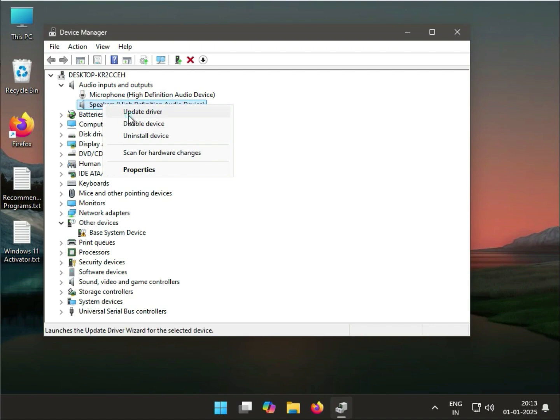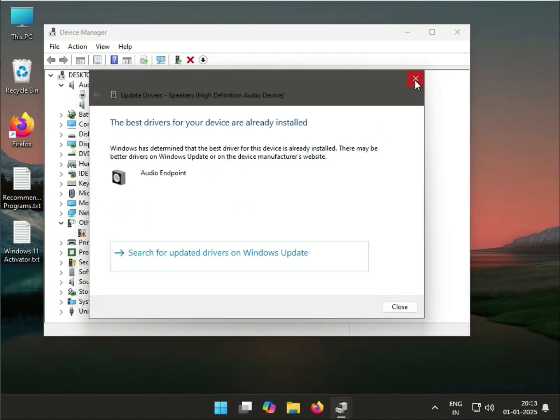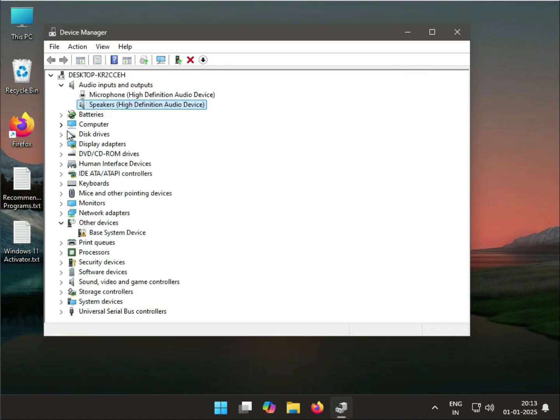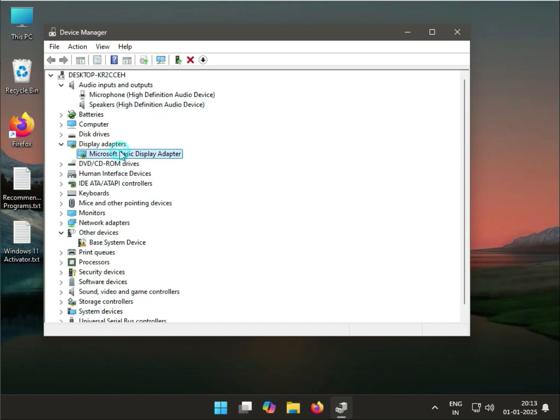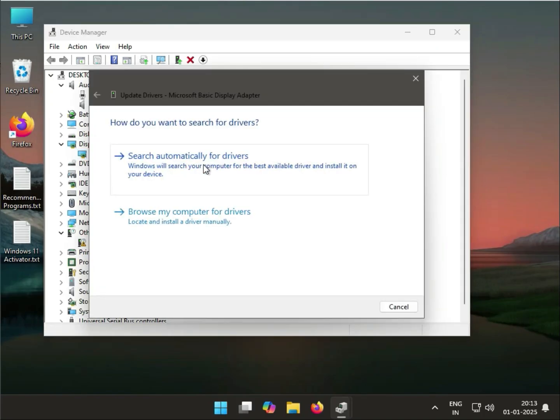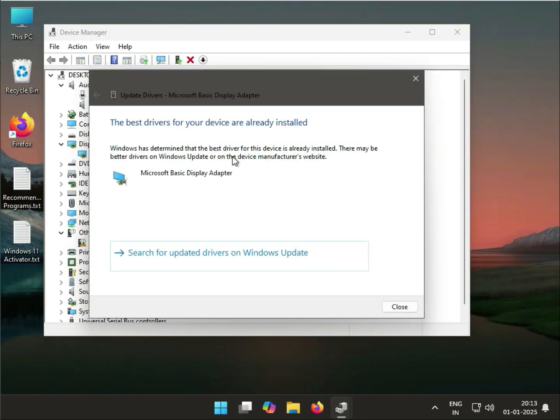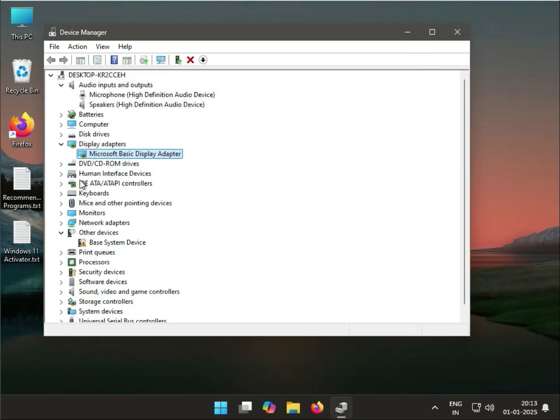Now speaker. Okay, then guys, display driver. If you are using a graphic card, it will show your graphic card model number, so you can update the driver, search automatically and wait a few seconds. Okay, after you have completed all, then restart your system.